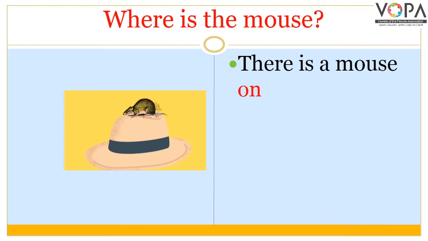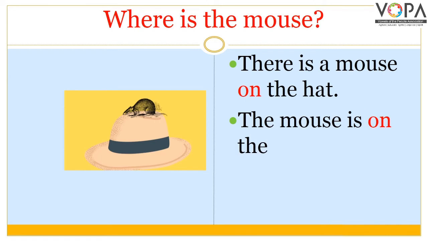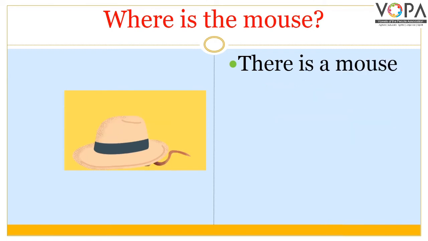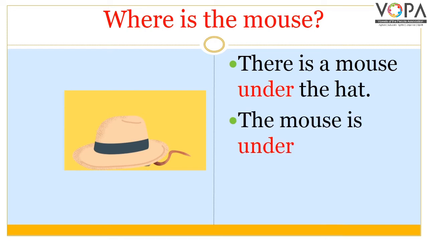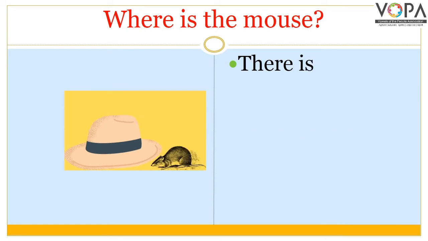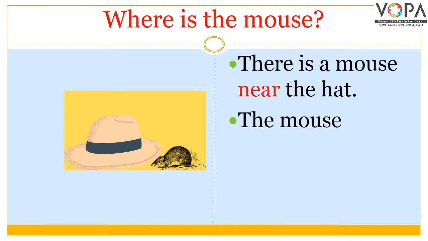There is a mouse on the hat. The mouse is on the hat. There is a mouse under the hat. The mouse is under the hat. There is a mouse near the hat. The mouse is near the hat.